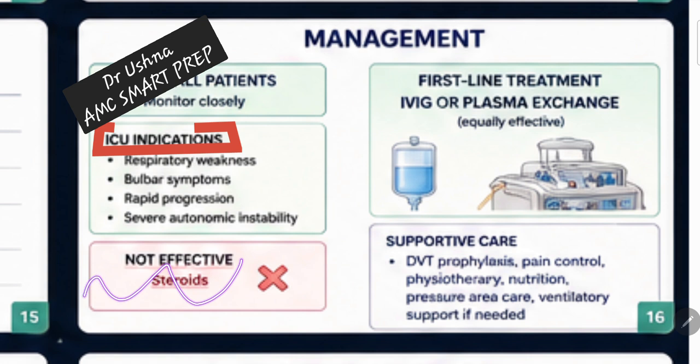Never ever give steroids in your GBS patient. Whenever we see inflammation, we love to give steroid, but GBS does not respond to steroid. Do not give steroid at all. Then what is the first line treatment? So first line treatment is going to be IVIG. This is the first line treatment, or you can go for plasma exchange. Both are equally effective, but we go for IVIG most of the time.